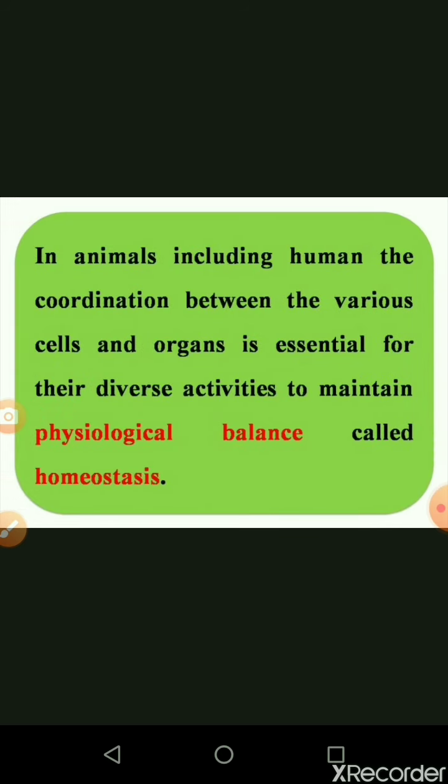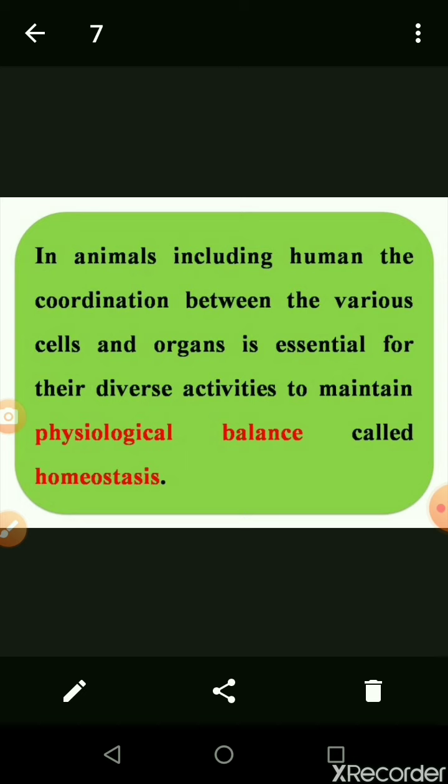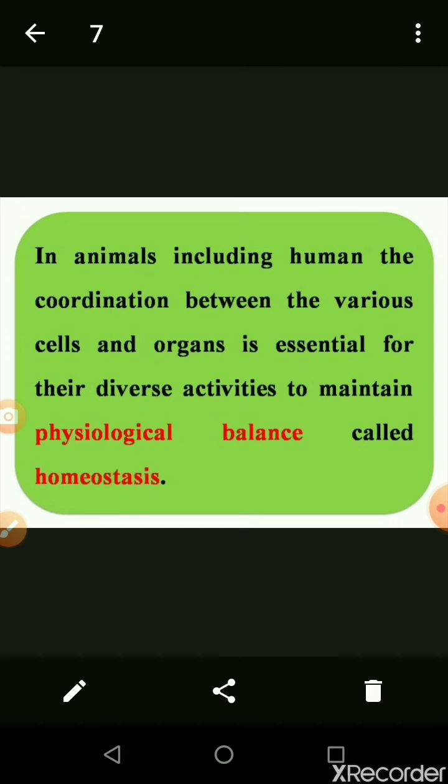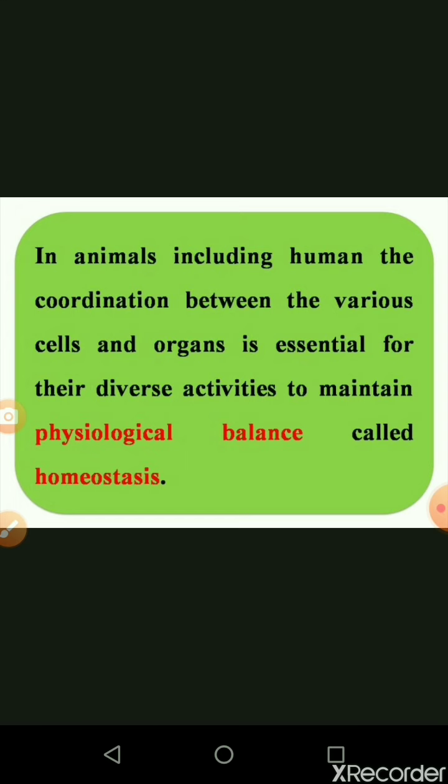Then in animals including humans, the coordination between the various cells and organs, essential for their activities to maintain the physiological balance, is called homeostasis, that is, a steady state of our body. For example, in the summer season, we sense more amount of heat. So what happens is our body produces a large quantity of sweating. Why is a large quantity of sweating produced? It maintains the cool surface of the skin, and at the same time it maintains our body temperature in the proper manner, because we already know that we are warm blooded organisms.